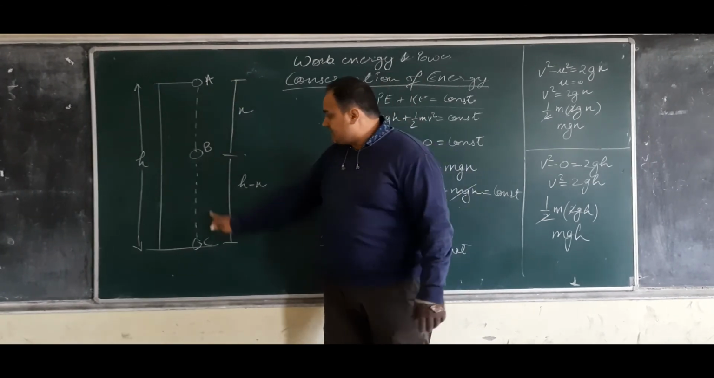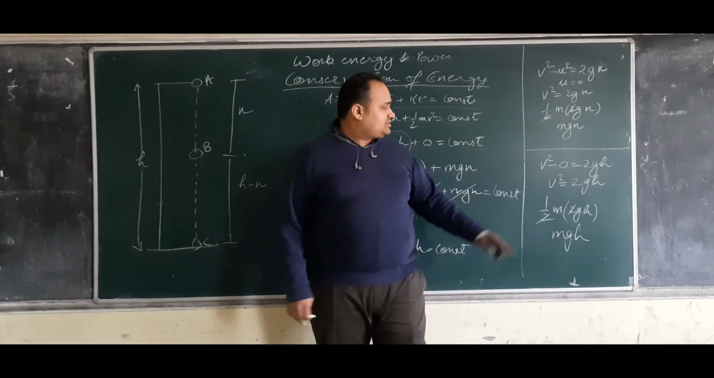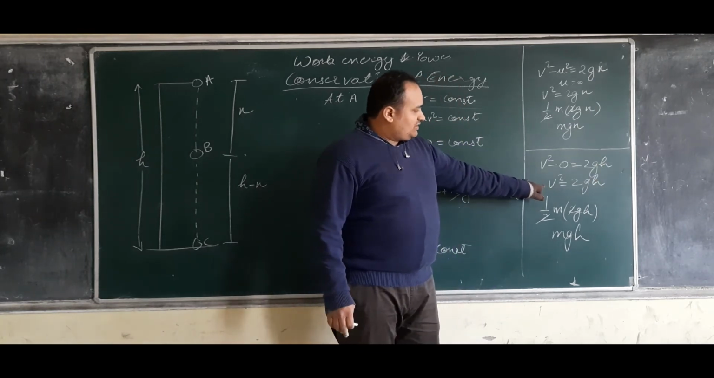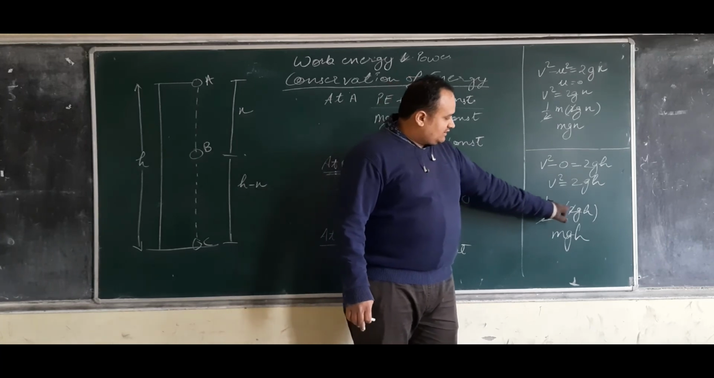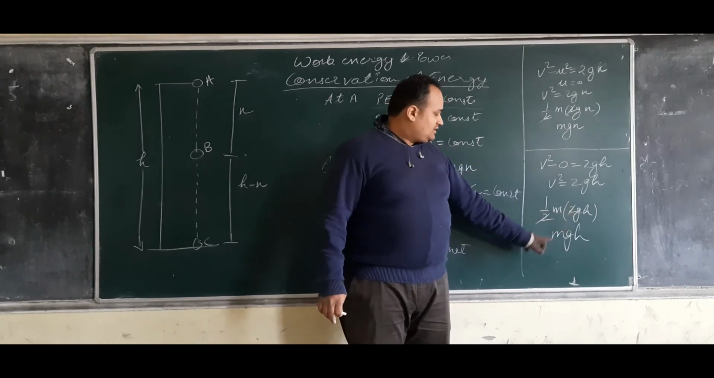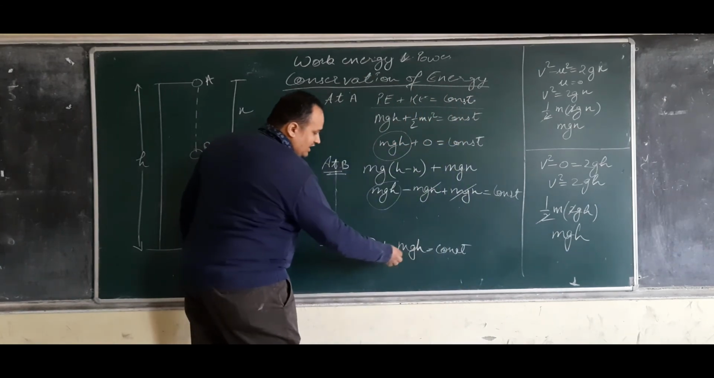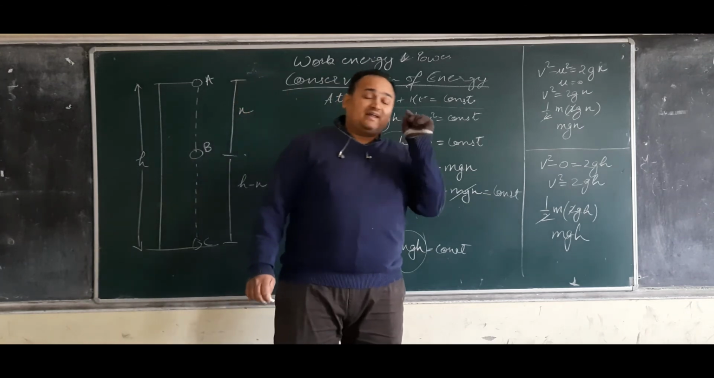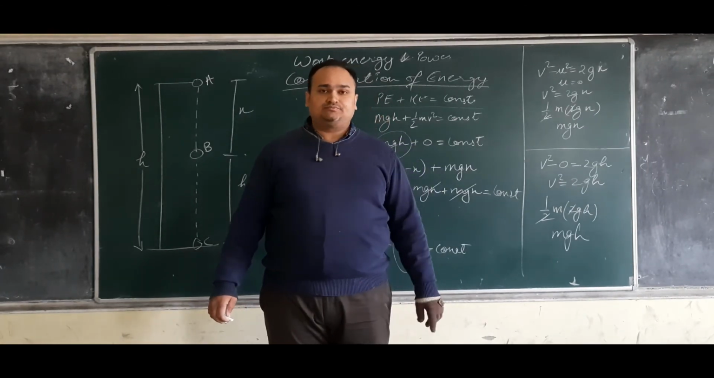Now it has covered the complete height, the complete distance, and that distance is h. So that's why 2gh. Now v square is equal to 2gh. Placing this value here, they both got cancelled out. I have only this thing remaining. So at point C also I only received mgh. So whatever is the situation, I will only have a constant value.